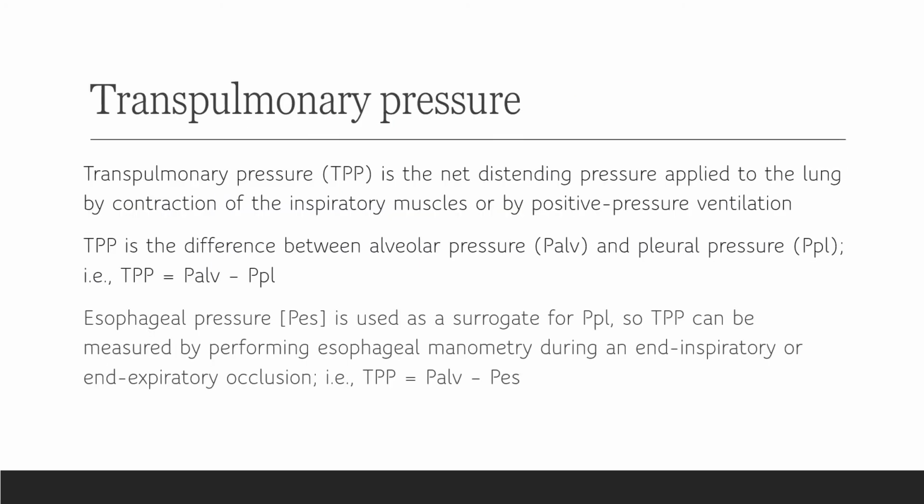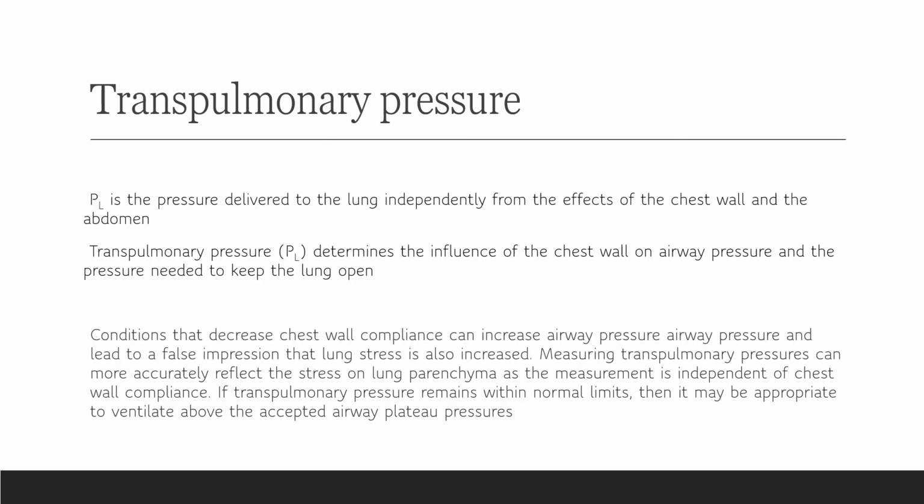Transpulmonary pressure by definition is the net distending pressure, or the pressure needed to keep the lung open, and it is the difference between alveolar pressure and pleural pressure. What is the significance of transpulmonary pressure? Transpulmonary pressure determines the influence of the chest wall on airway pressure. So transpulmonary pressure is the pressure which is delivered to the lung and required to keep the lung open, and it is independent of the effect of the chest wall and abdomen on